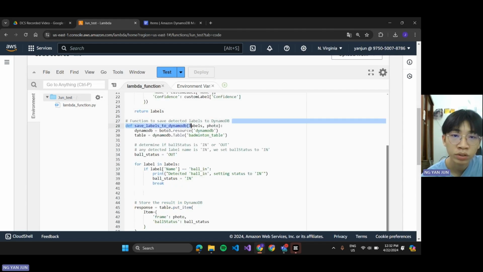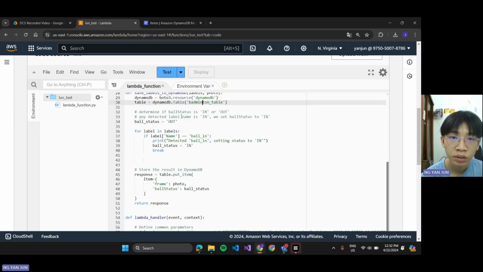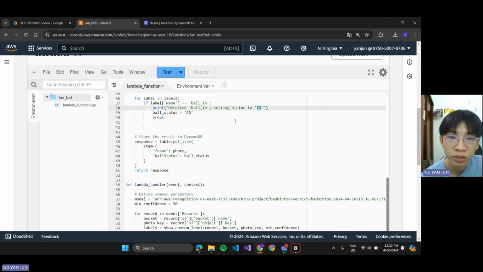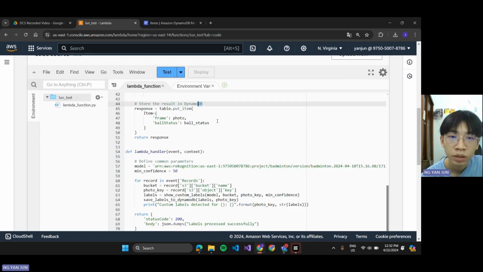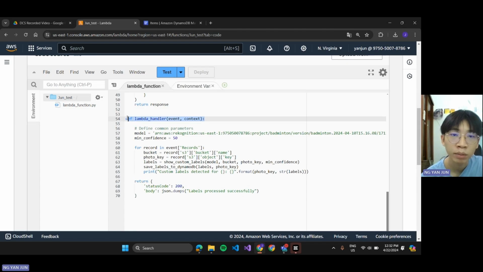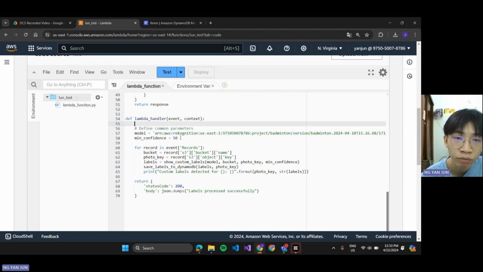And our second function is to save the predicted detected label to our DynamoDB. So we have also declared our table name, which is badminton table, and also we determine whether the ball status is in or out. If in, then we label it as in. And after that, we store in the DynamoDB the result, in or out, in the column of ball status. And lastly, this is the Lambda handler, where we define all the common parameters here. The model is the custom label model, and the min confidence, as I just mentioned, is 0.5.